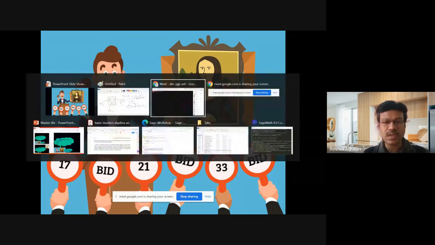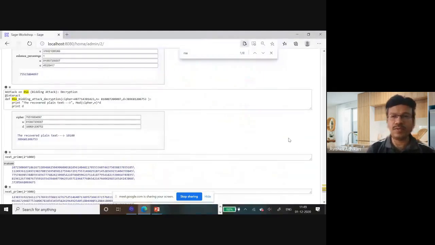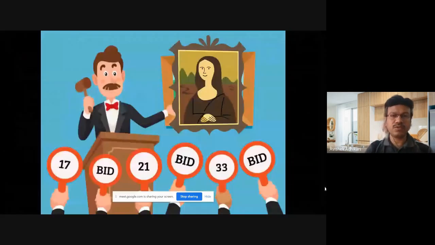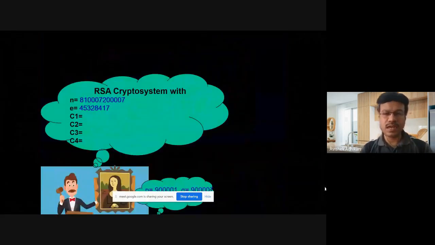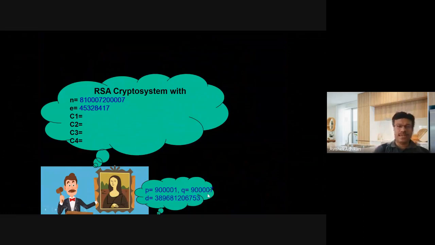So this is just an implementation of the scheme. Let me show you. As I mentioned in my last class, suppose this is the RSA public key as well as the private key values. N and E are the public values, and P, Q, and D are the private values. Suppose I have implemented this.